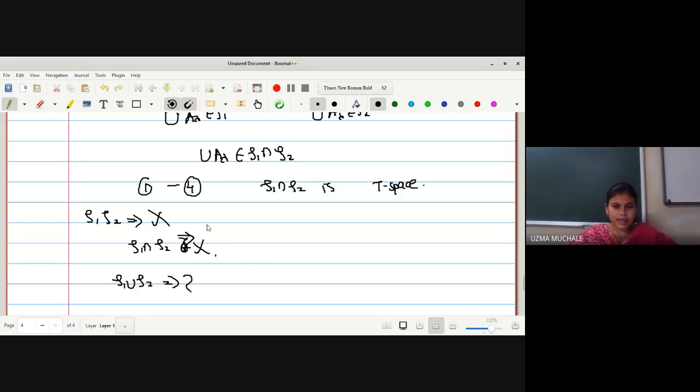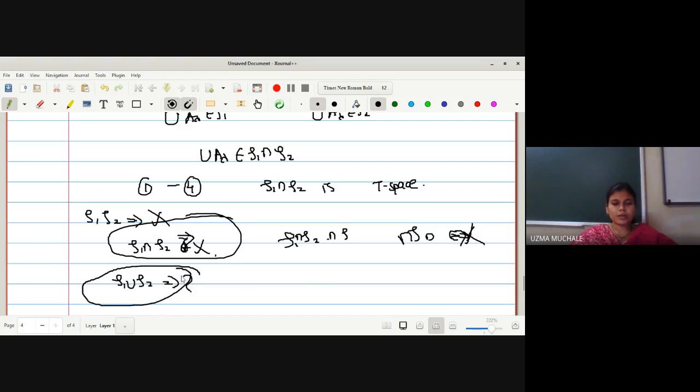This idea we can extend. If T1 and T2 are topologies on X, their intersection is also a topology, and we can extend this idea to any finite number. If I define n topologies on the same set X, their intersection is also a topology defined on X. But my question is whether the union will also be a topology. If T1 is a topology on X and T2 is a topology on X, whether their union is also a topology on X.